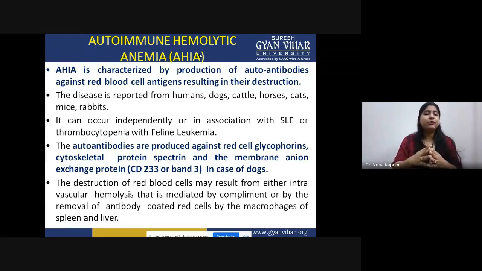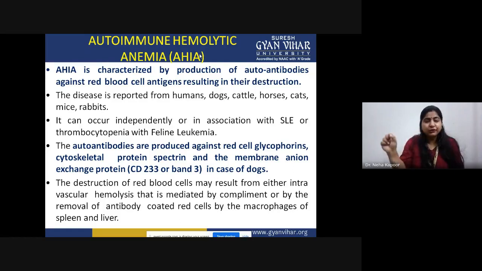However, this disease has been found to be prevalent in humans, dogs, cattle, horses, cats, mice, rabbits. Either it can exist independently, or it can exist in connection with some other autoimmune diseases also, for example SLE or thrombocytopenia. So in that case also this disease develops. The basic thing is the autoantibodies that are produced against these RBC antigens are basically targeting CD233 protein in case of dogs.